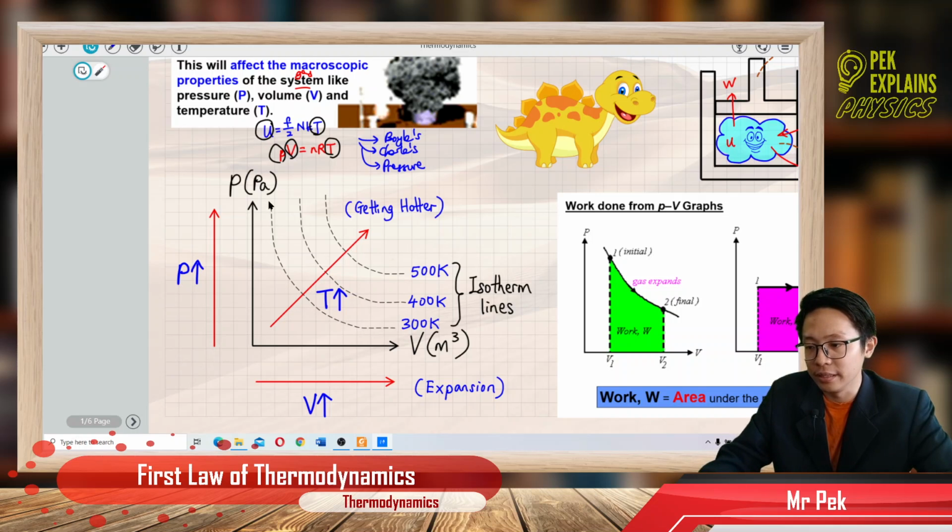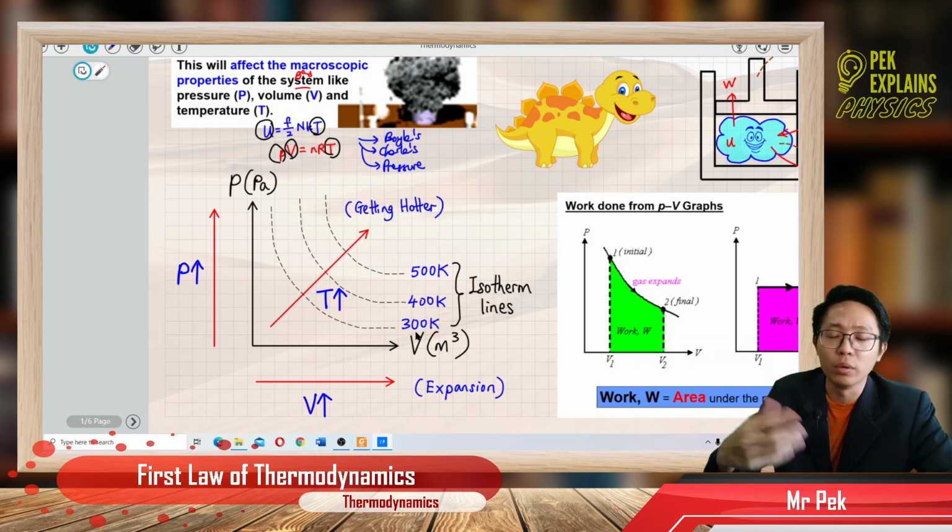So the curve which is nearer to the axis is always the lower temperature. The curve which is further away from the axis is always the highest temperature. So when the curve goes further and further away from the axis, the temperature also increases.